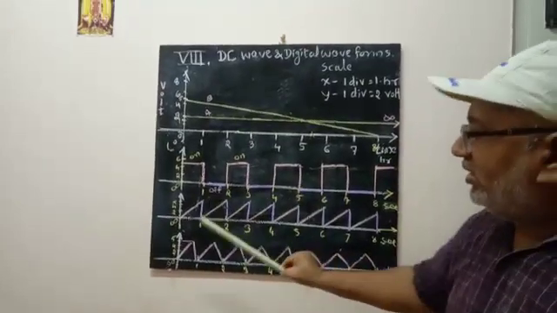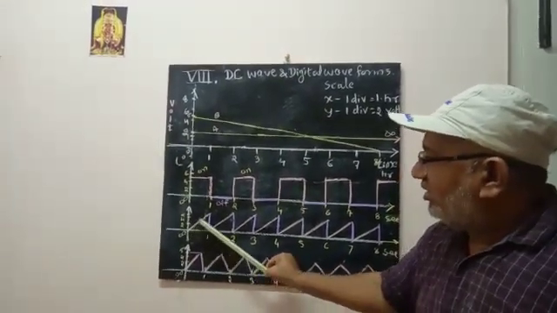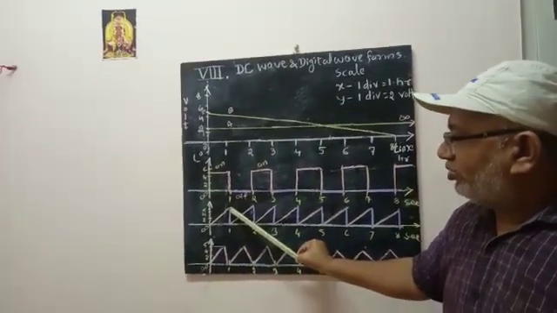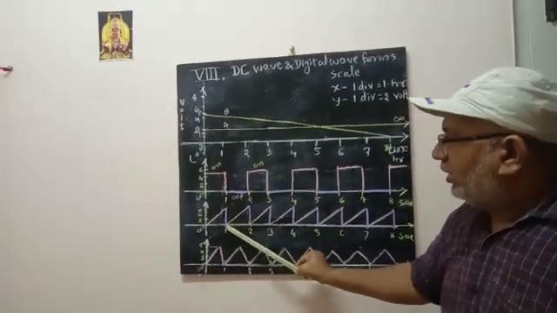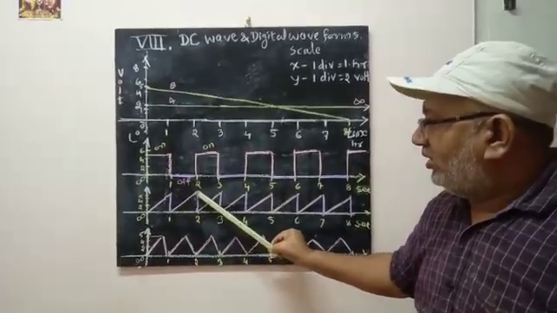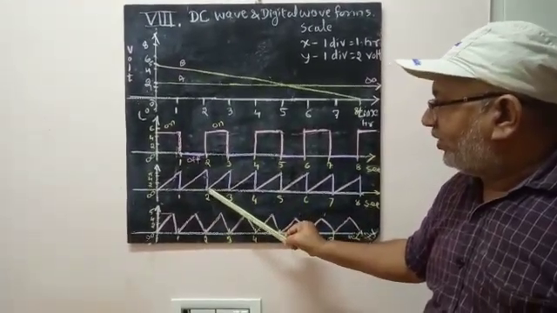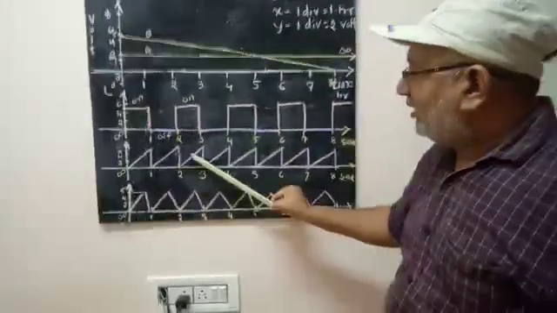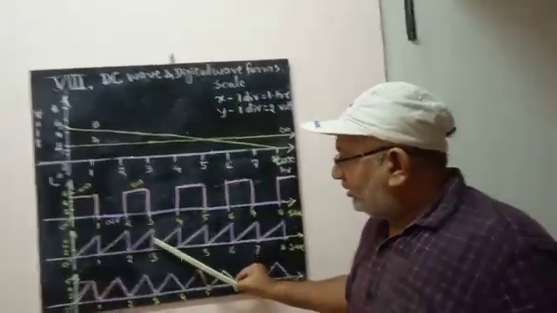The next one gradually increases to 5 volts, and when it reaches 5 volts, it suddenly drops down to 0. Gradually increases, suddenly drops.